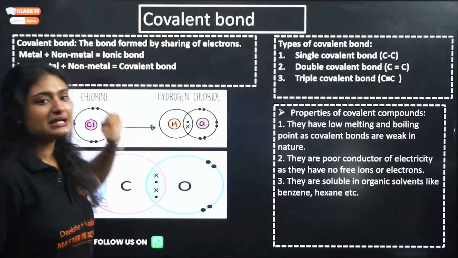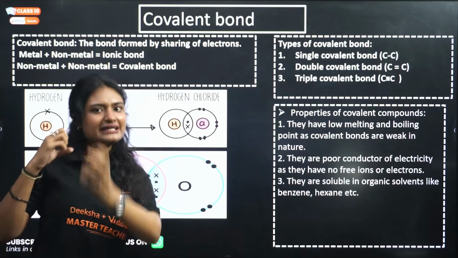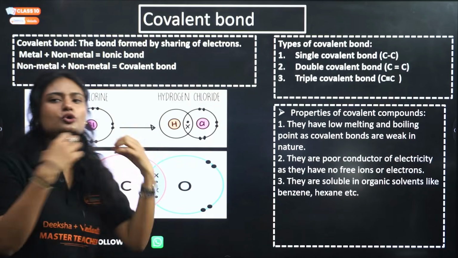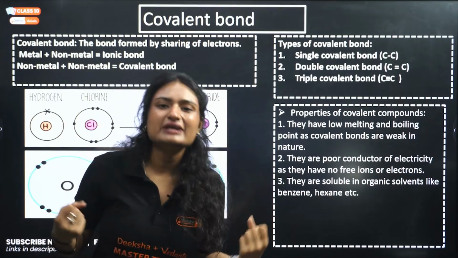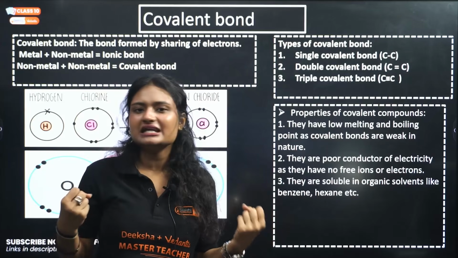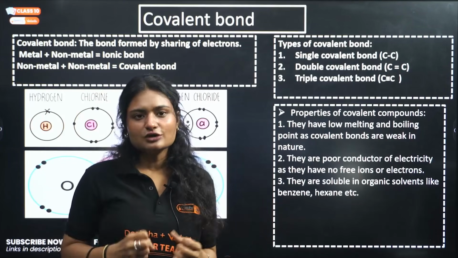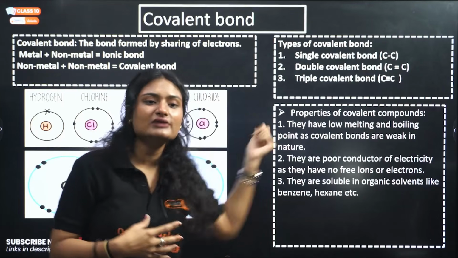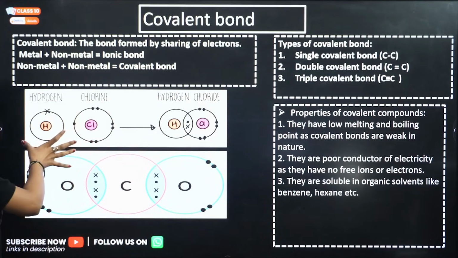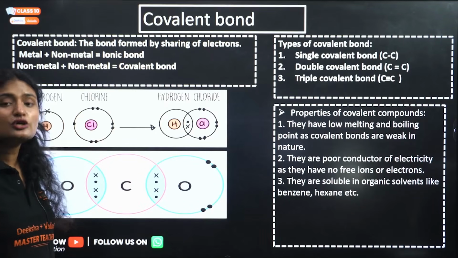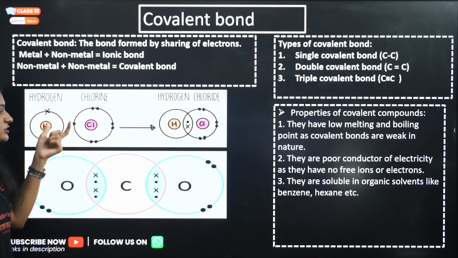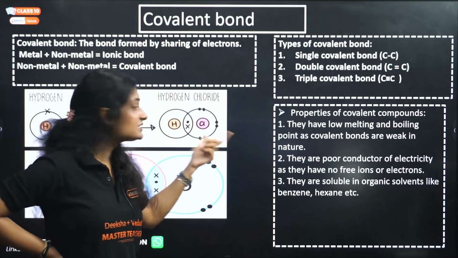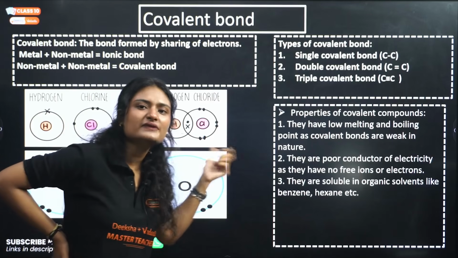When metals and non-metals combine, we get an ionic bond because one is donating an electron and the other is accepting it. But when a non-metal and a non-metal combine, both want to gain electrons. So they cannot gain electrons from each other. They say, let's sit down buddy, we will share these electrons, and that's how they form a covalent bond. For example, HCl is a covalent bond. One electron from hydrogen, and chlorine needs only one electron to complete its octet. So it shares its one electron and forms this covalent bond.